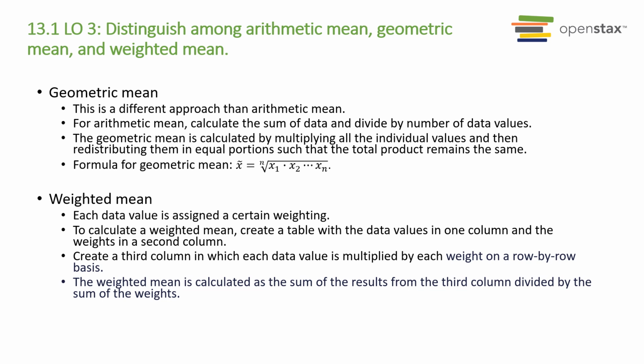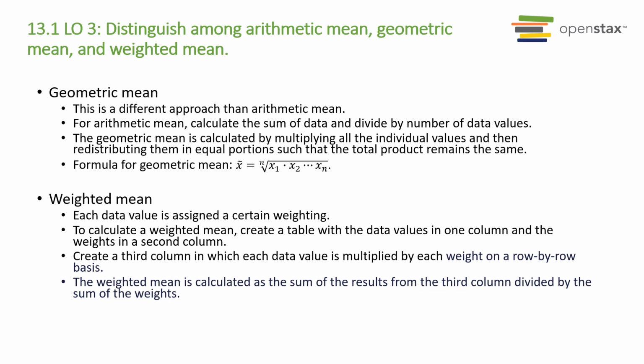To calculate the weighted mean, each data value is assigned a certain weighting. Create a table with data values in one column and the weights in the second column. Then create a third column in which each data value is multiplied by each weight on a row-by-row basis. The weighted mean is then calculated as the sum of the results from the third column divided by the sum of the weights.